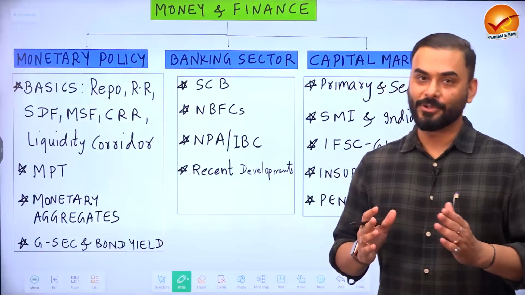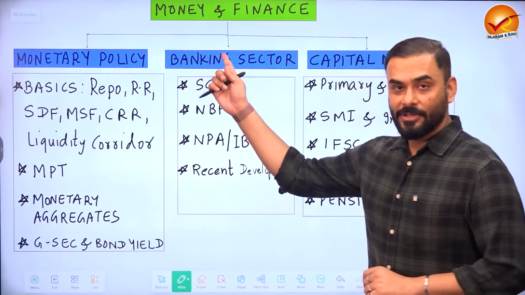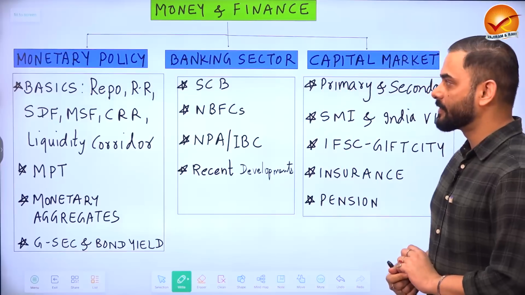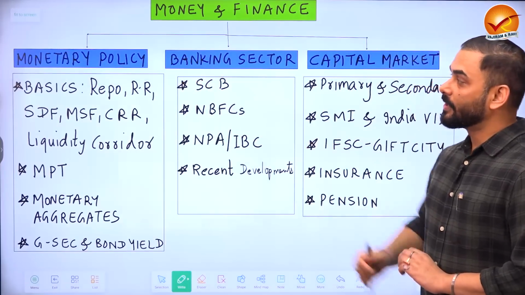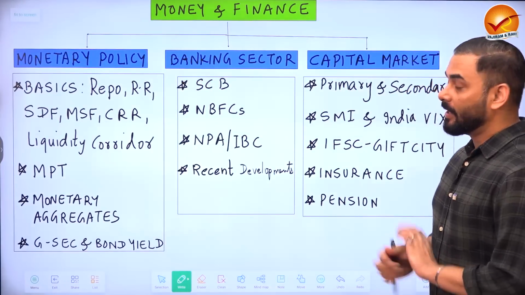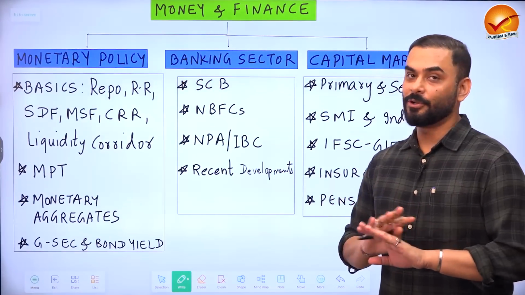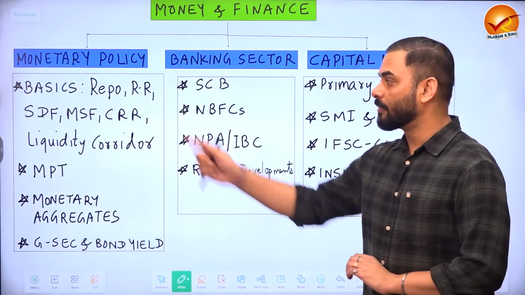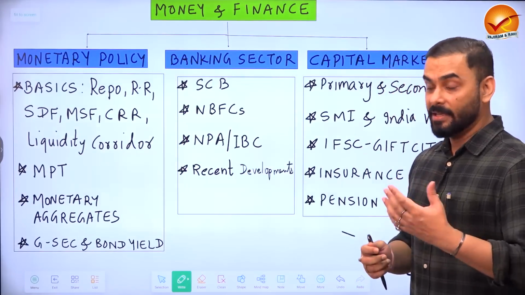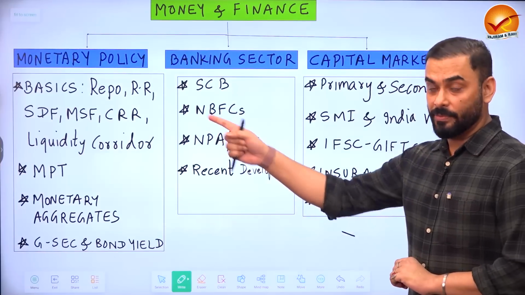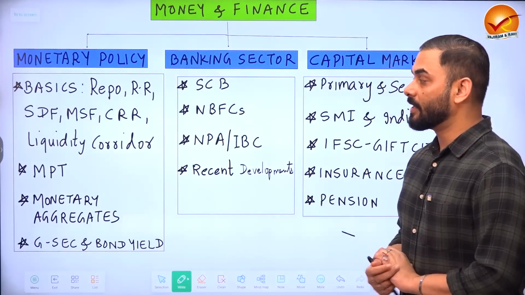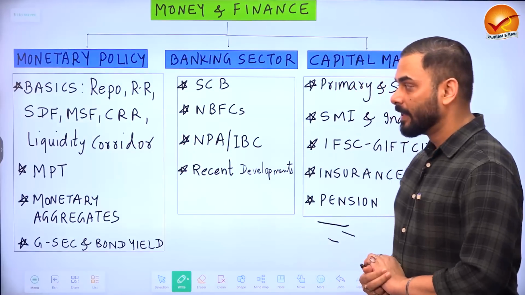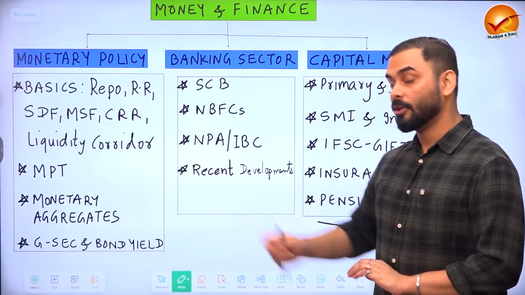Let us look at the structure of this topic. We are dividing this topic into 3 different parts. In the first part, we are going to study monetary policy. Under monetary policy, we would start with absolute basics. So for example, the meaning and definition of repo rate, reverse repo rate, standing deposit facility. It's a new instrument by Reserve Bank of India. Then marginal standing facility, CRR, and then something called as liquidity corridor.